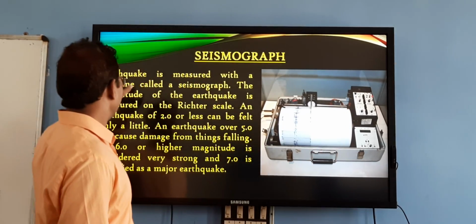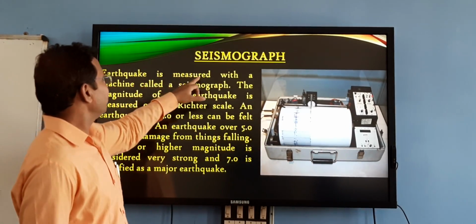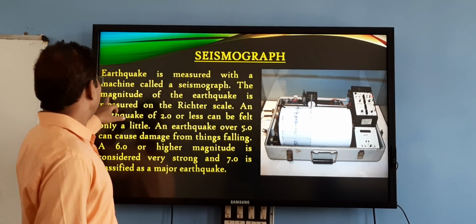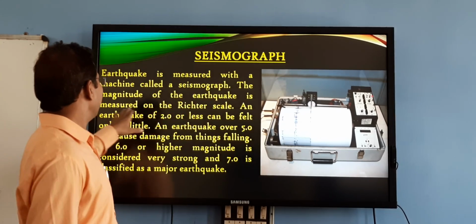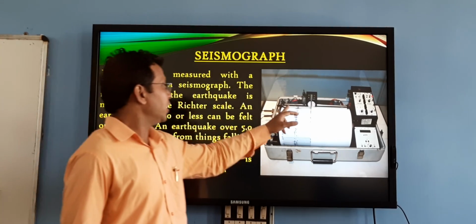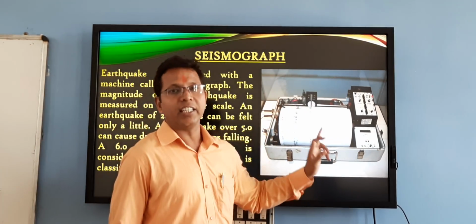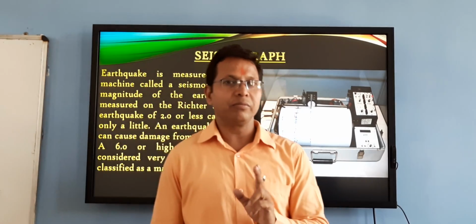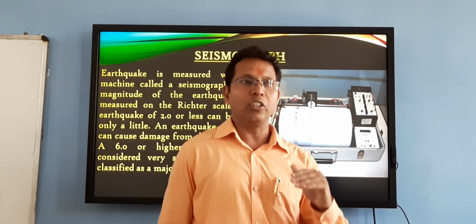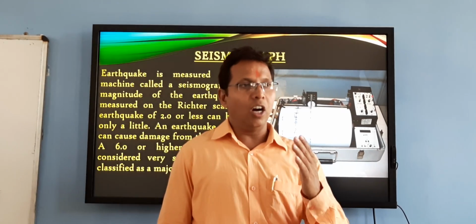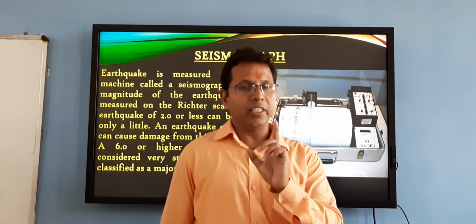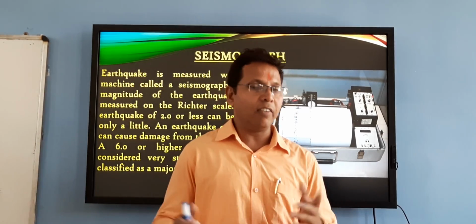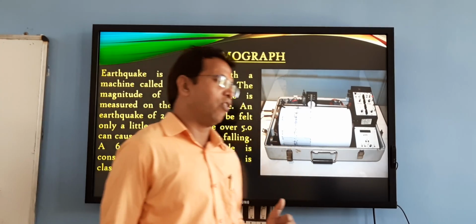You can see the earthquake is measured with a machine called a seismograph. The magnitude of the earthquake is measured on the Richter scale. We can measure the magnitude, the power or the intensity of the earthquake on a scale, and that scale is known as the Richter scale, and the device is known as seismograph.